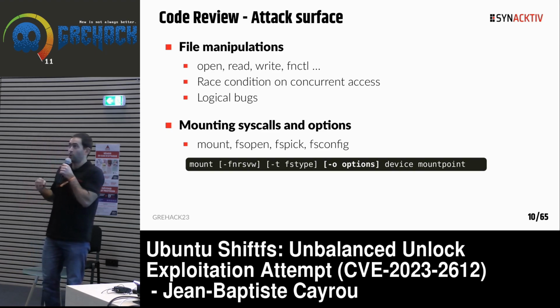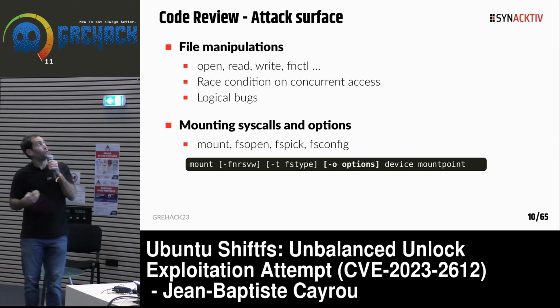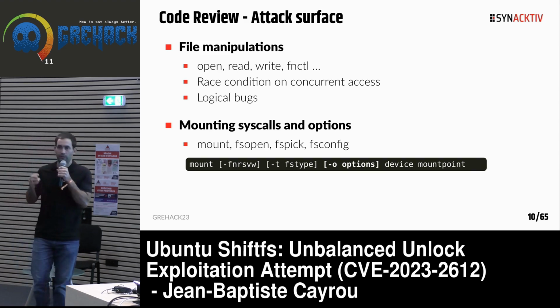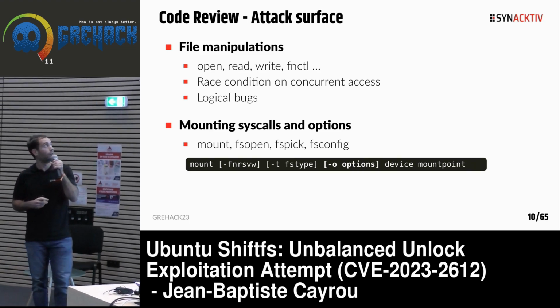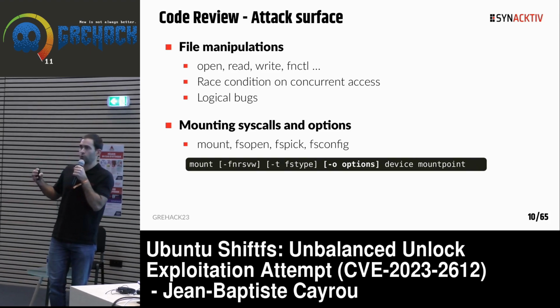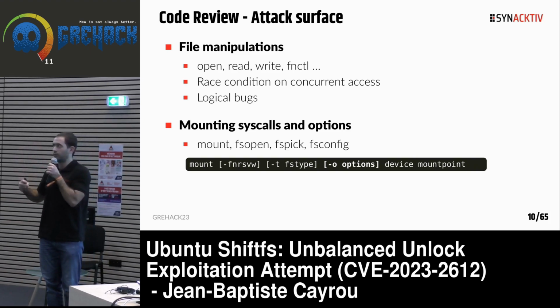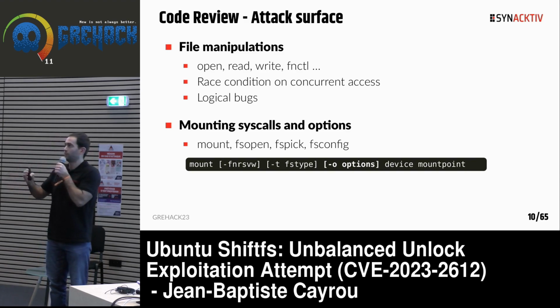Okay, so now we know what components to review in the kernel source code. Now we can wonder what the attack surface is. There are two kinds of attack surface for the file system. The first is all file manipulations. When you try to create, open, or read a file in the file system, there is some specific code to process it.